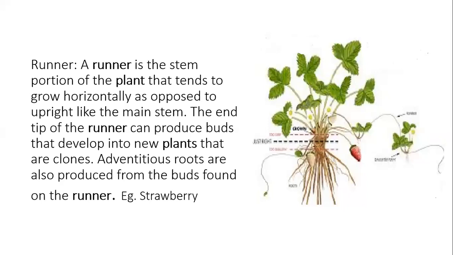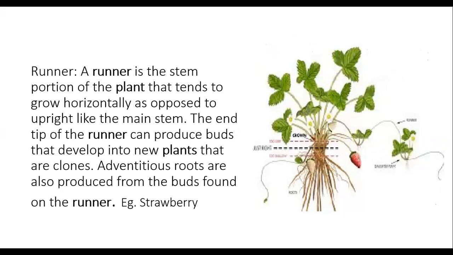So exceptions are always there, but majority of the time when we use the word adventitious root, it is generally for monocots, but not always. You will see so many examples which are not monocots and yet they have got adventitious roots. Okay? Good. You asked. Very nice. If there are any doubts, please ask. No problem.